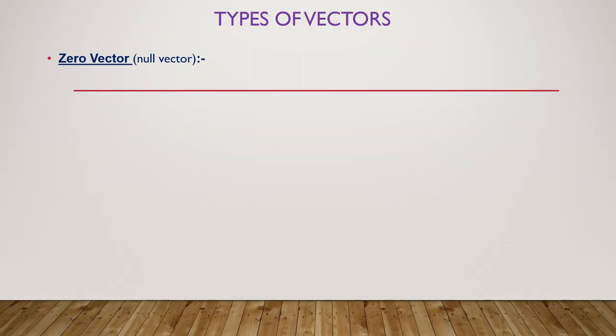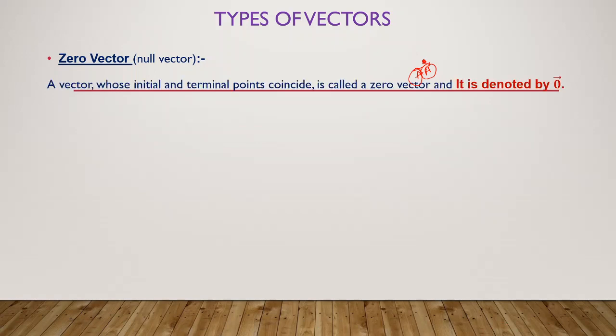So what is the zero vector? Very simple. Just take a point, initial point A, and I will take another point A only. So now here the initial point is A, and the terminal point is also A only. Means where it started, there only it ends. That we call a zero vector. So that means when the initial point and terminal point coincide with each other, that kind of vector we call a zero vector, and it will be denoted by the zero vector symbol.